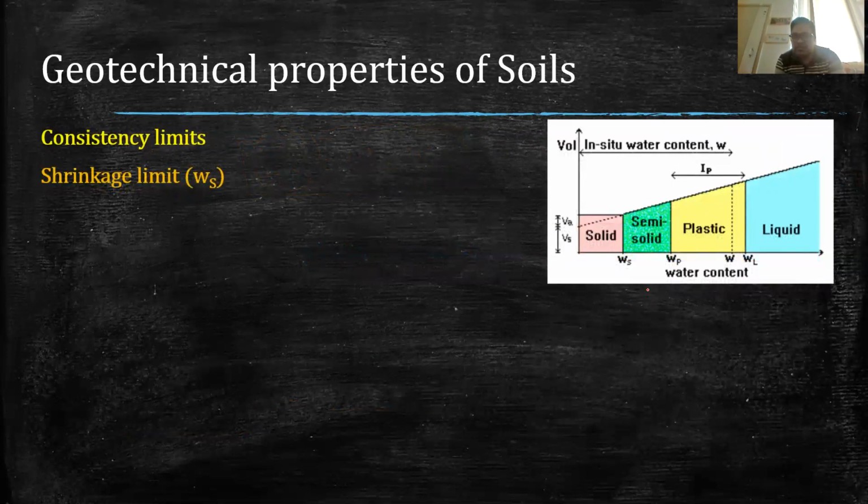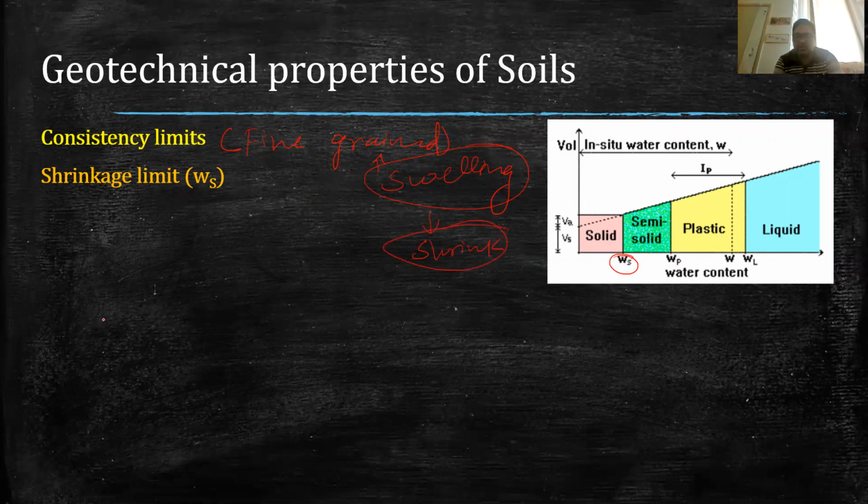Now coming to the next limit, which is WS, which is called the shrinkage limit. Now we know that consistency limits are generally determined for fine grained soil. And we know that in fine grained soil, the particle size is very small, and they also have some intermolecular forces. And when we add water to fine grained soil, they generally swell. They have the swelling effect. And when the water content is decreased, then they generally shrink.